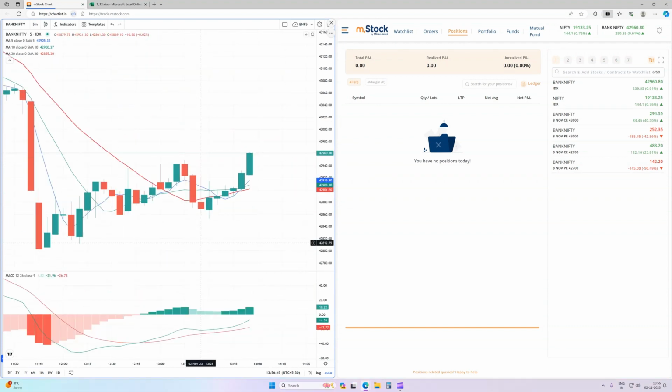Now you can see the 5 moving average is above the 10 moving average, the 10 is above the 20, and price is rising towards 42,980 or 43,000. But do we have confirmation from MACD? No. MACD is still trading below the 0 point, in the negative zone.